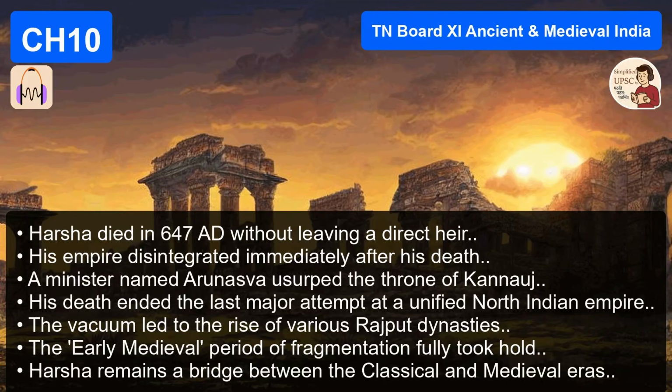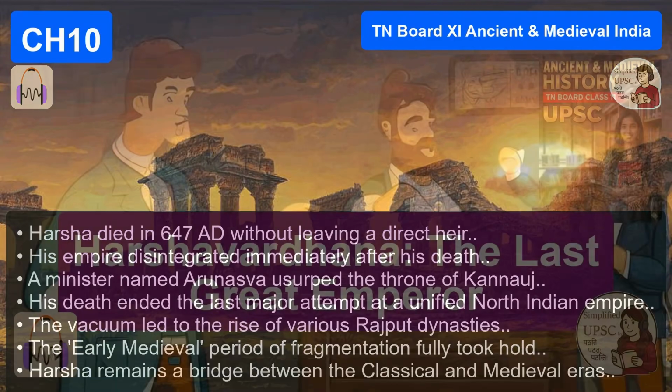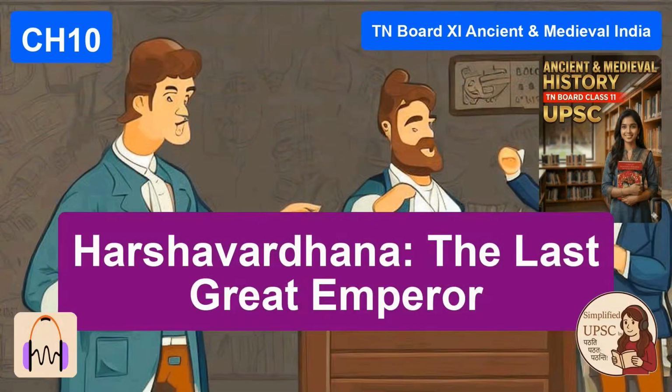All right, here's a final thought to leave you with, learner. A provocative question. If Harsha had won the Battle of the Narmada, if he had somehow defeated Pulakesin II and unified both the North and the South into a single empire, would the political fragmentation that followed, the fragmentation that eventually made India vulnerable to the invasions from the Northwest, would any of that have happened? It's one of the great what-ifs of Indian history, isn't it? A politically unified India in the 8th and 9th centuries might have weathered the storms of the next few centuries very, very differently. But, well, history only happens once. That is definitely something to chew on.